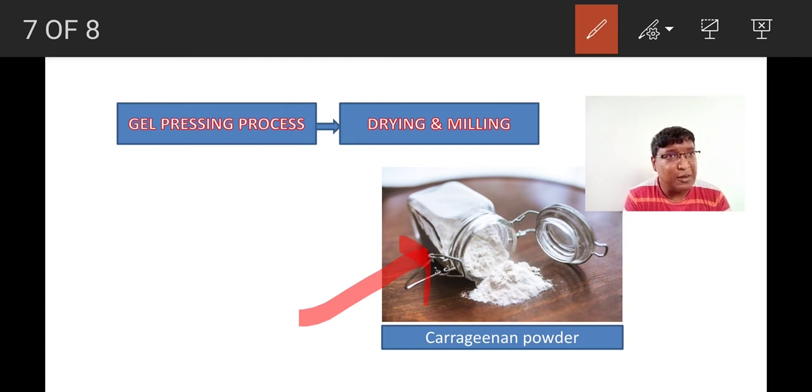Carrageenan has wide applications. It is preferred in the medical industry, the pharmaceutical industry, the milk industry, and even the meat industry, right? So it is very clear that this polymer, a hydrocolloid, has potential economic importance. That is why it is produced by the people, right? It not only supports their economic status, it also supports the economy of the nation.